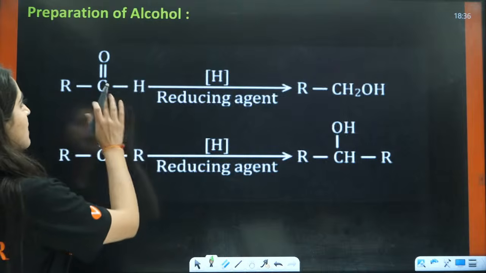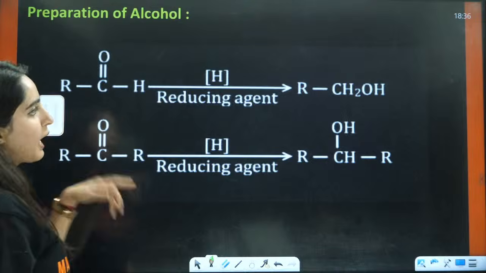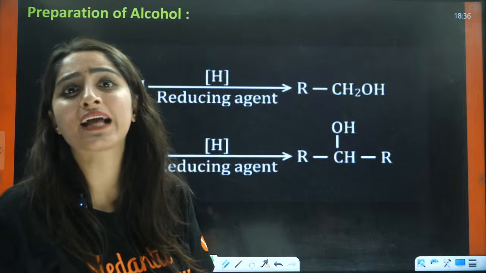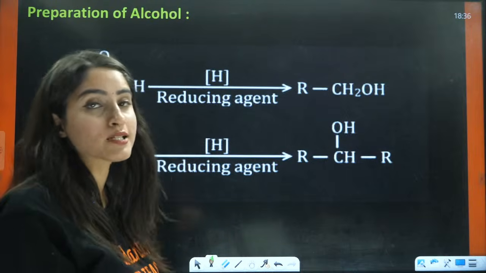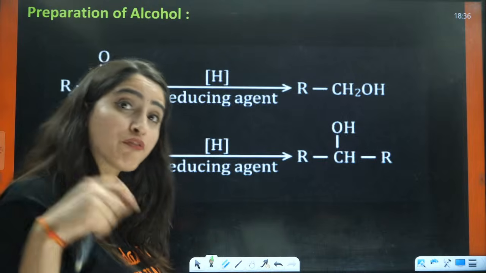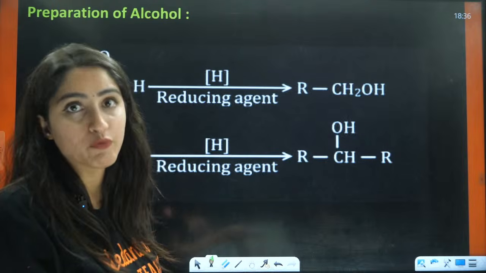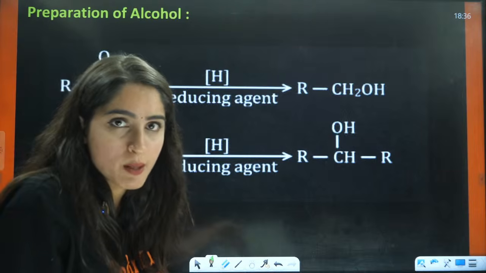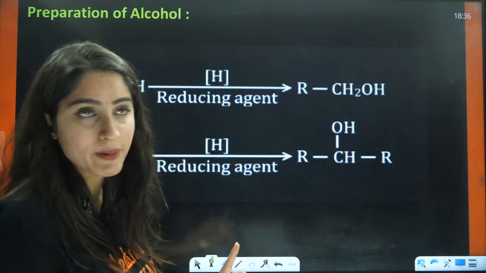So first is that they are saying that when you have aldehyde or ketone, what will happen? You will add hydrogen either by any reducing agent or by catalytic hydrogenation. Here also reagents are important for you, because lithium aluminium hydride will do a different work as compared to sodium borohydride. One will maybe reduce the double bond as well, the other will not reduce the double bond.